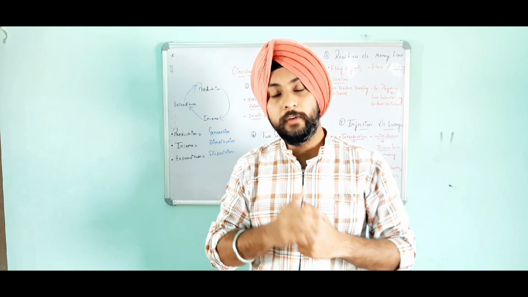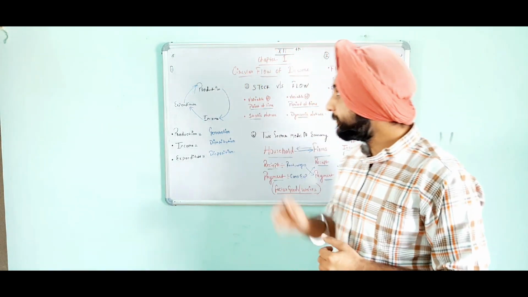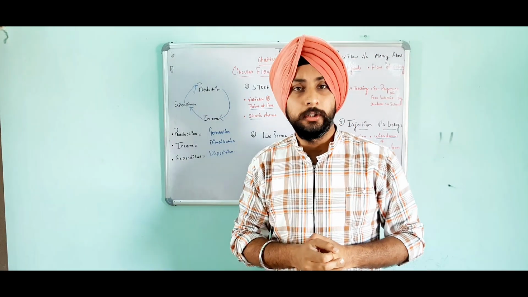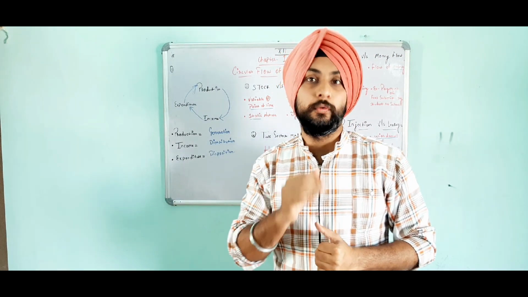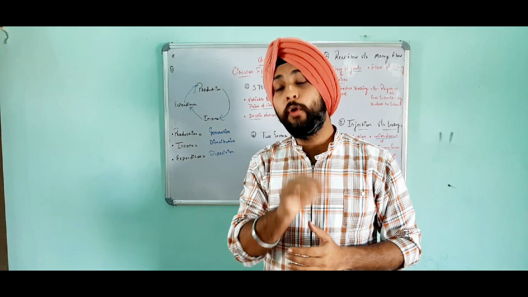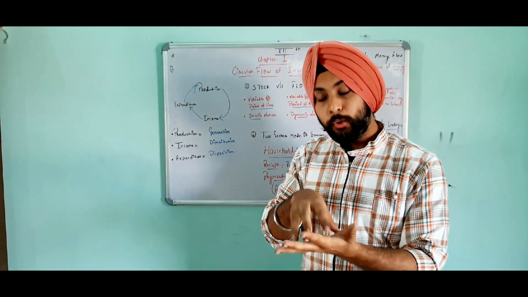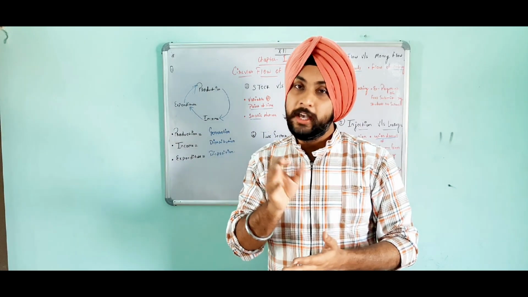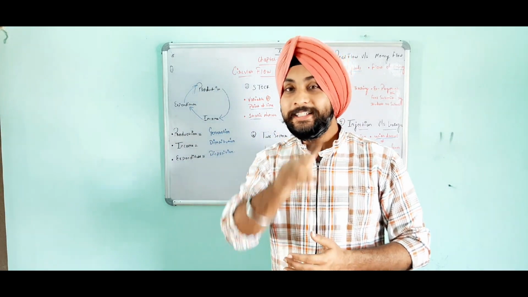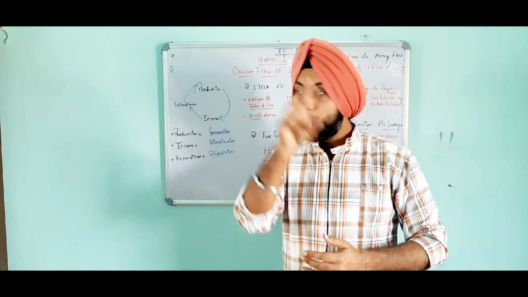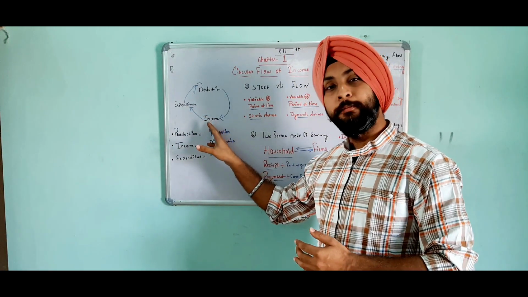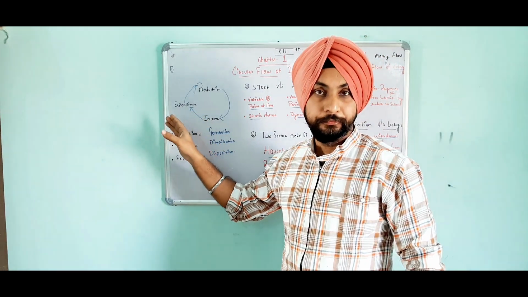So here we are going to start with chapter number 4, that is circular flow of income. And the first head of this chapter is itself circular flow of income. The word circular flow of income means, according to economic theory, the income flows in a circle form in an economy every now and then. And these circles have three flows: the first is production, the second is income, and the third is expenditure.